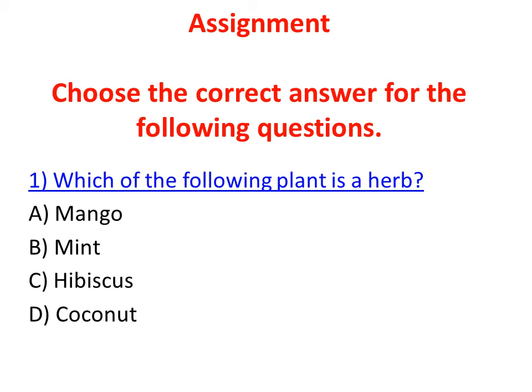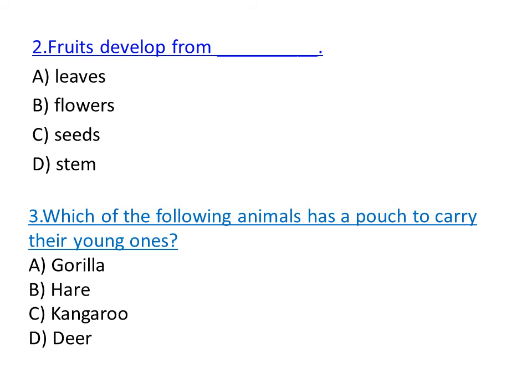Choose the correct answers for the following questions. First, which of the following plants is a herb? Options are mango, mint, hibiscus, coconut. Now you have to choose the correct answer for this. Question 2. Fruits develop from. Options are leaves, flowers, seeds, stem. Choose the correct answer for this.